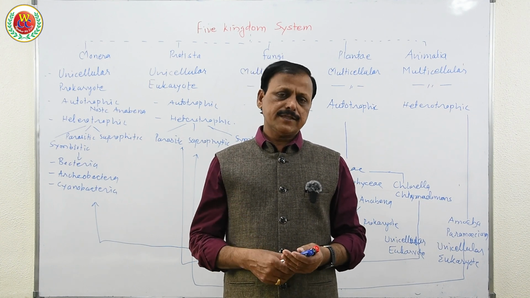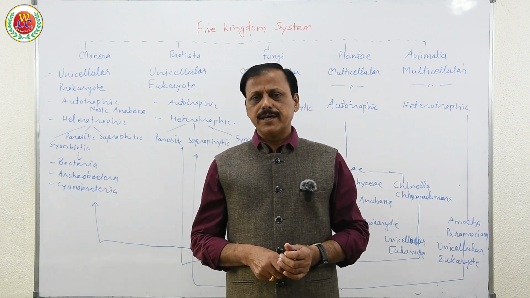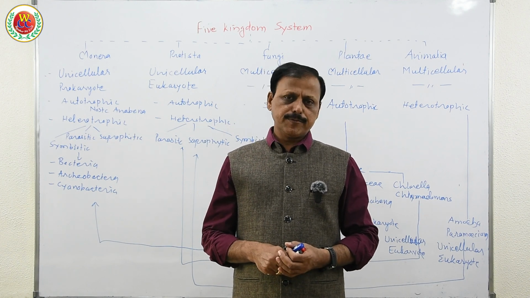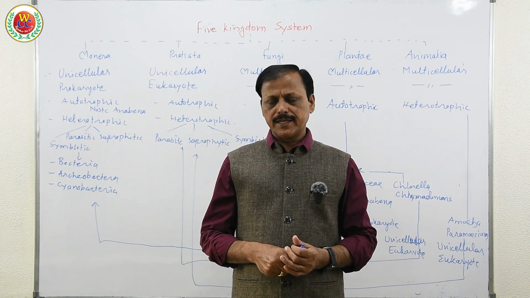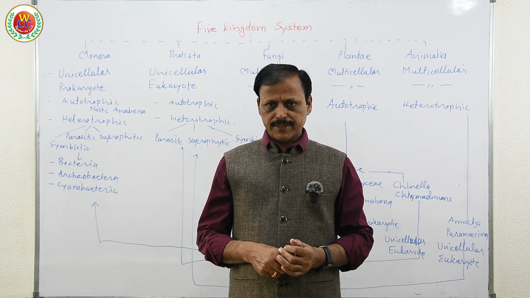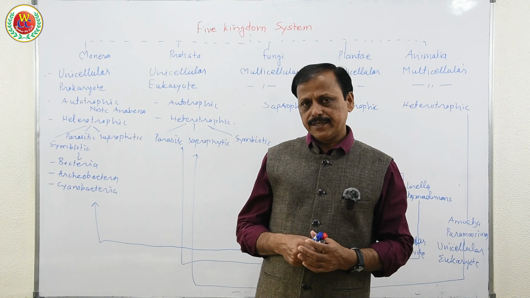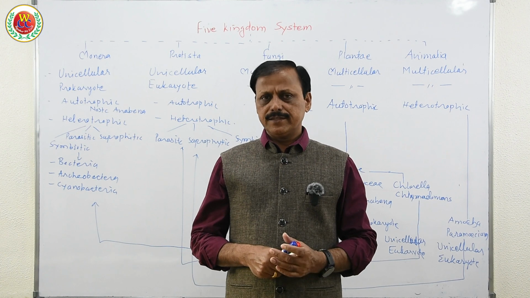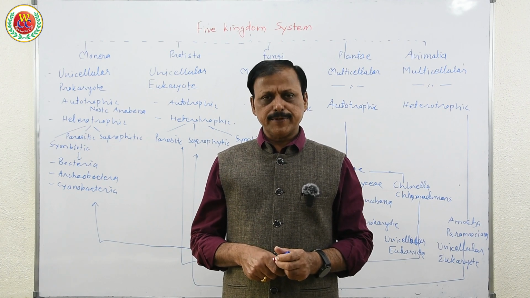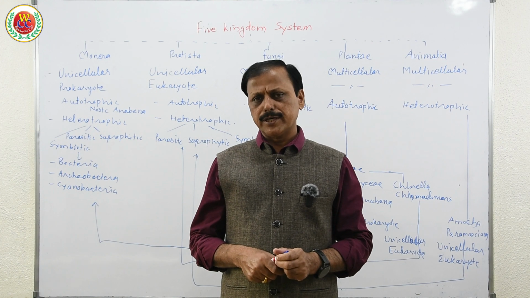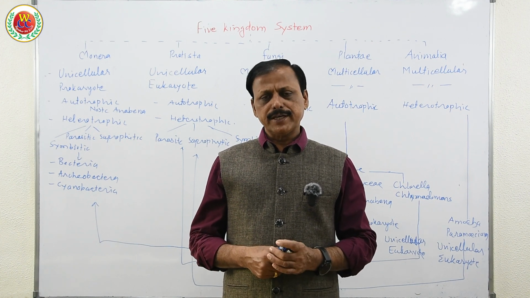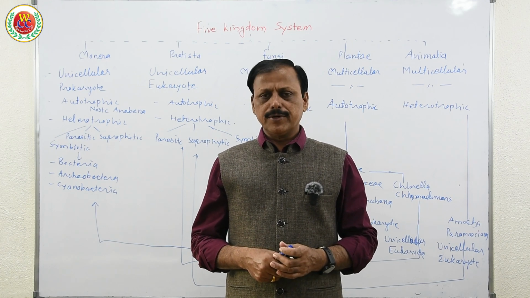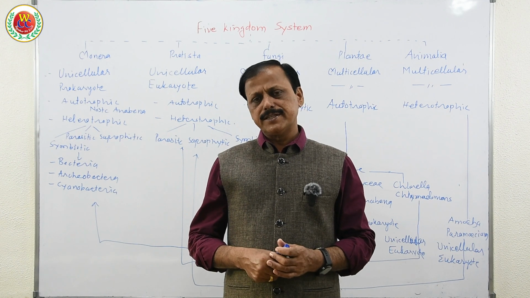Now in the next lecture, as a series of lectures, we will discuss three major systems of classification: artificial system, natural system, and phylogenetic system of classification. I hope you understood that biological classification began with Aristotle, with plants classified into herb, shrub, tree, and animals into red blood and non-red blood, then the two kingdom system given by Carolus Linnaeus, and now this five kingdom system given by R.H. Whittaker. If you are in doubt, you can ask in the comment section.